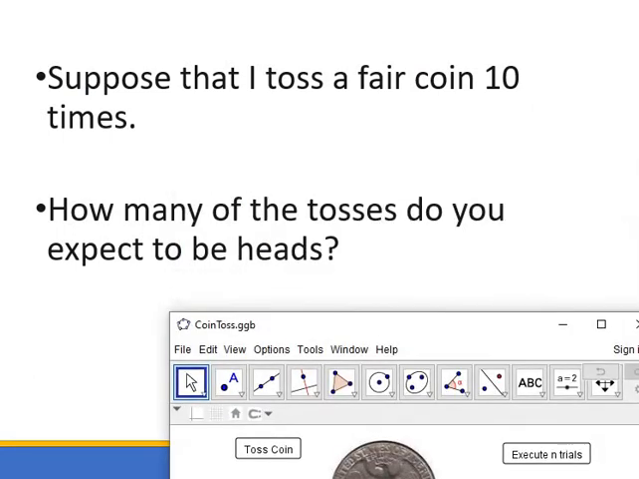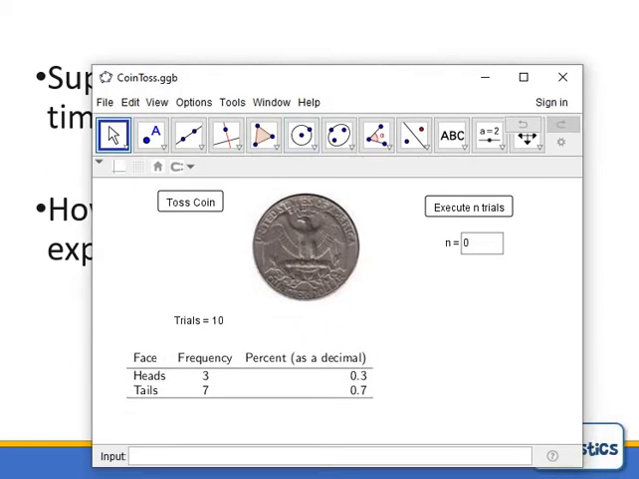Well, what we call the theoretical probability is we would expect 5 heads, 5 tails, because each time we toss a coin, there's a 50-50 chance. There's 2 possible outcomes. One of those is a head, one is a tail. So that's what we're going to talk about is probability. That doesn't mean if I toss it 10 times, I'm always going to get exactly 5 and 5, as we can see here.